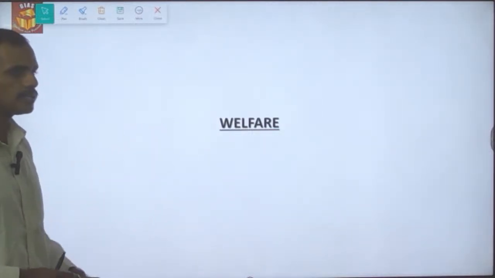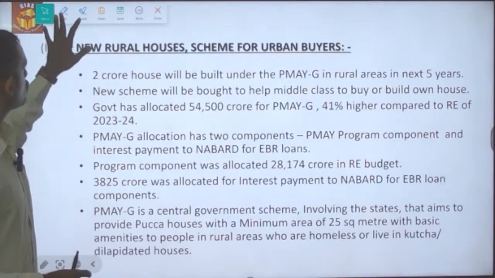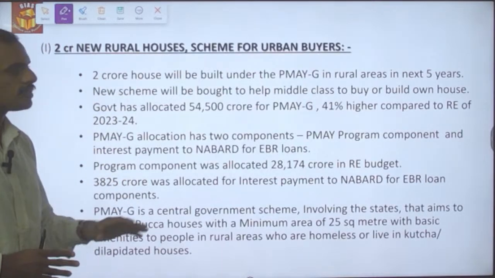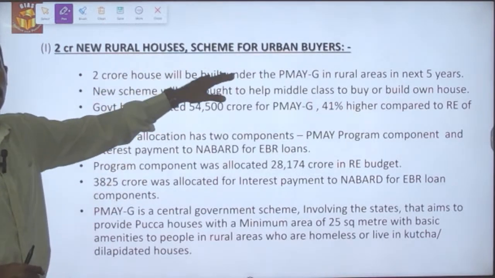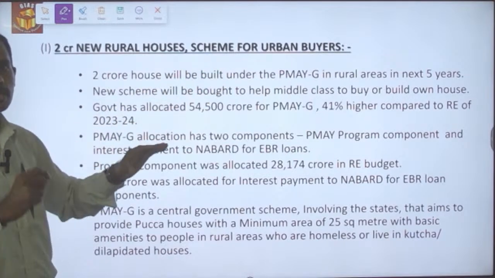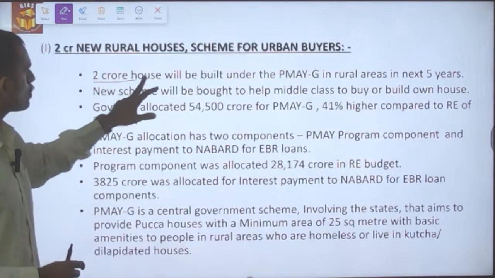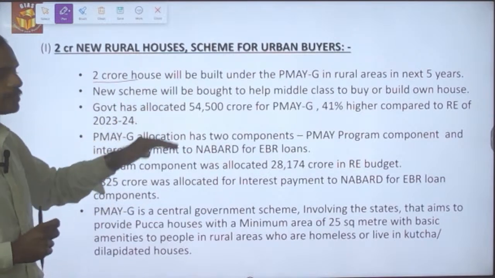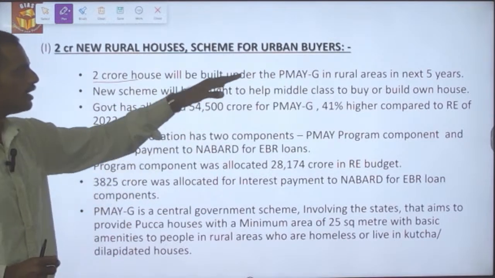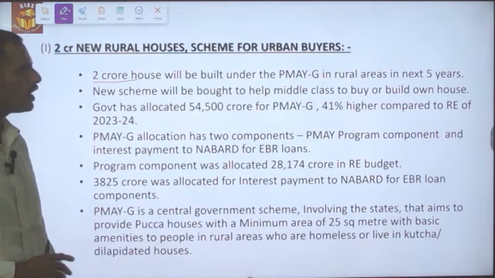In terms of welfare, first, 2 crore new rural houses will be built, and a new scheme is going to be introduced for urban home buyers. The 2 crore houses will be built under Pradhan Mantri Awas Yojana Gramin in rural areas for the next 5 years.